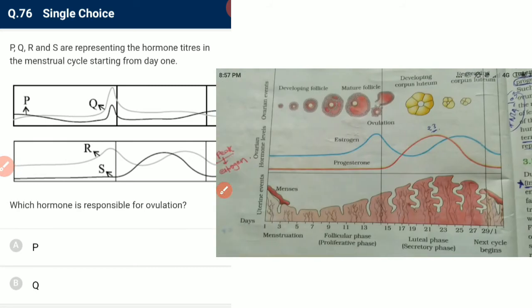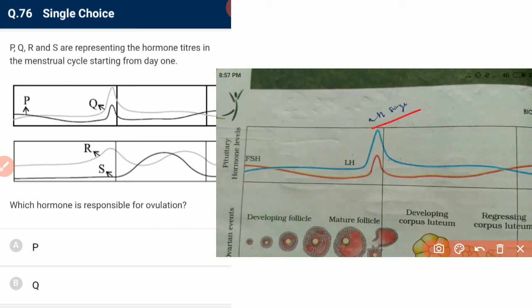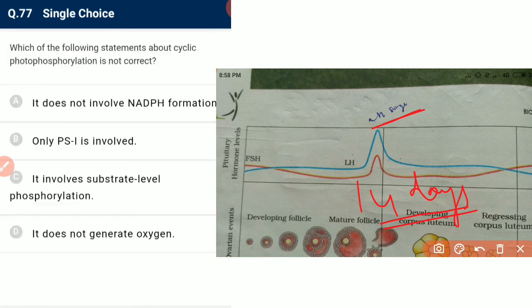P, Q, R, S are representing the hormone titer in the menstrual cycle starting from day 1. Which hormone is responsible for ovulation? LH is responsible for ovulation. The LH surge is responsible for ovulation in the middle of the cycle, at about 14 days. Due to Q, the LH surge, ovulation occurs.